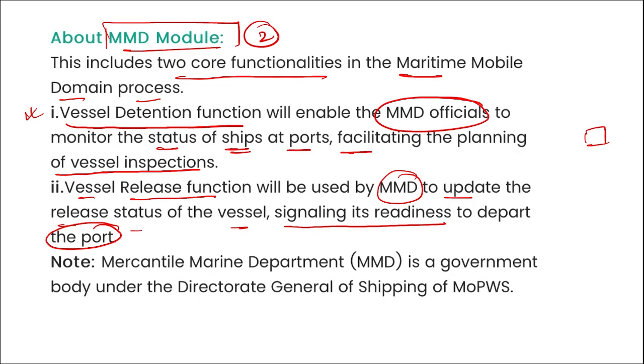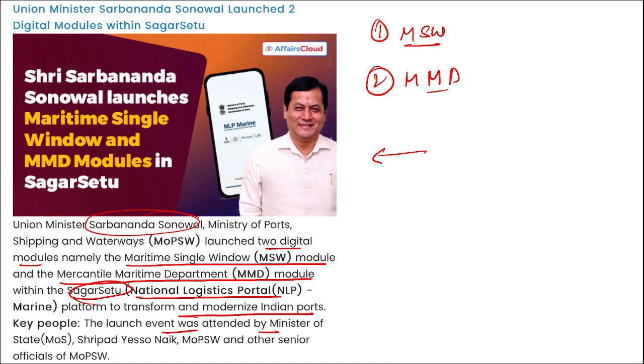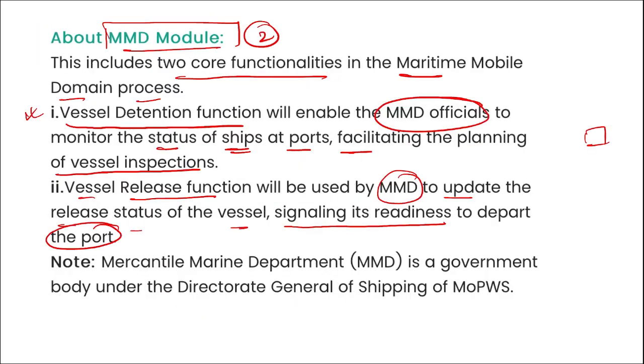Correct? So coming back here, you can see our Union Minister Sarbananda Sonowal launched two digital modules that were named Maritime Single Window Module and your Mercantile Maritime Department module within Sagar Setu, that is your National Logistics Portal Marine platform, to transform and modernize the Indian ports. The launch event was attended by Minister of State Shripad Yesso Naik, Minister of Port Shipping and Waterways, and other senior officials also. Correct? So remember these two modules.